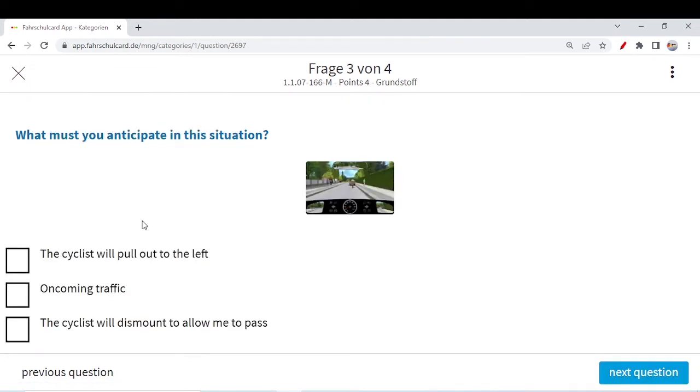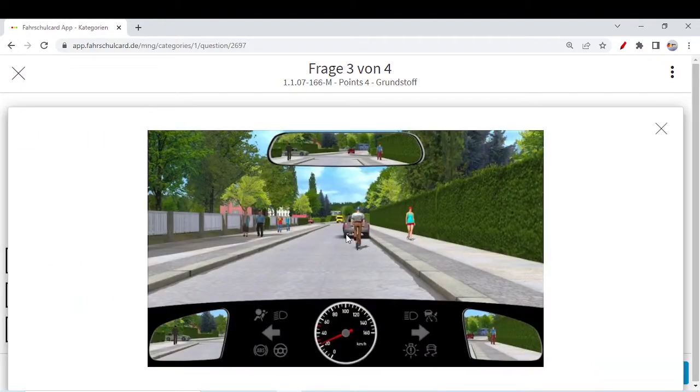Next question, what must you anticipate in this situation? So you are on the roadway, a cyclist in front of you, a car is parked, and a yellow van, oncoming vehicle, people on the roadway, on the footpath. So what you need to be careful about, like it's a natural instinct: the cyclist will definitely turn to the left, and in that case, you will also turn to the left to bypass this obstacle. So what you need to think about, be careful about, I think, is the oncoming traffic and the cyclist.